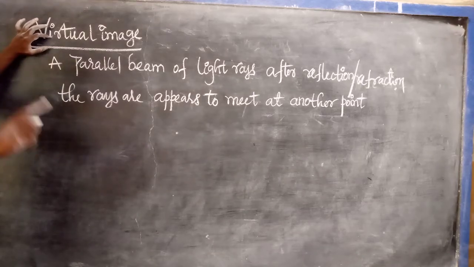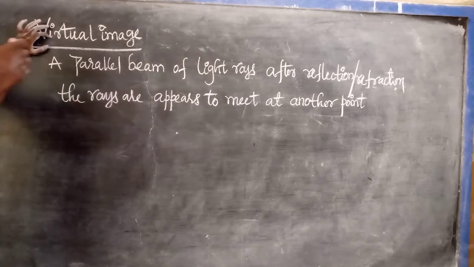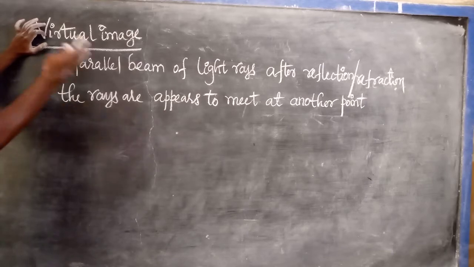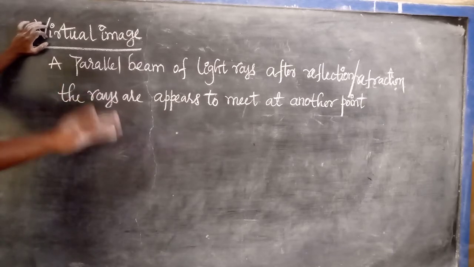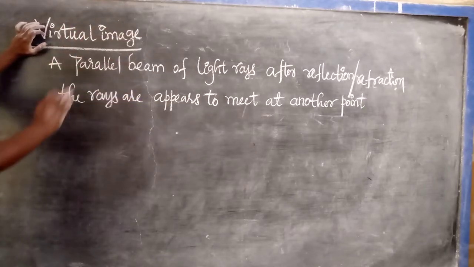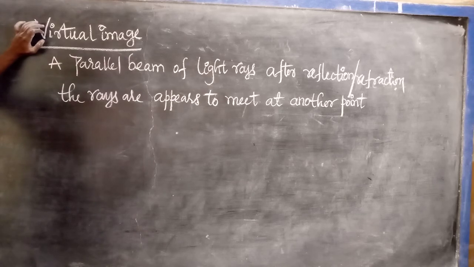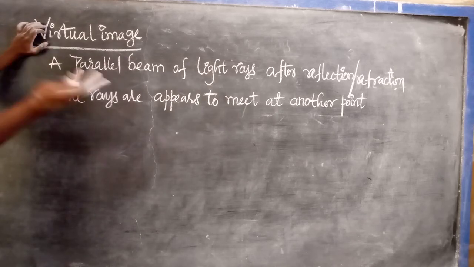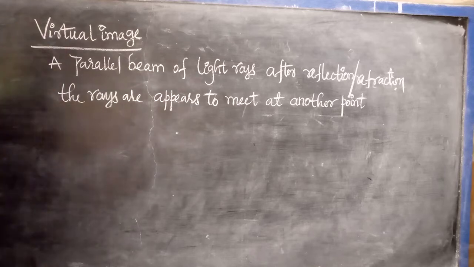Why? Because after reflection or refraction, the rays do not really meet. They appear to meet at another point. The point is always behind the mirror, not in front of it, that is, not in the air. It is inside. Due to that reason, we cannot obtain it on the screen.